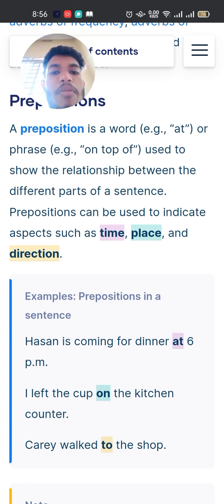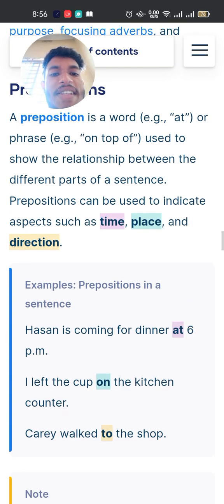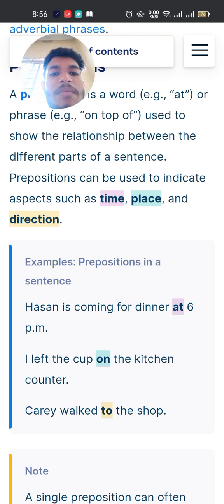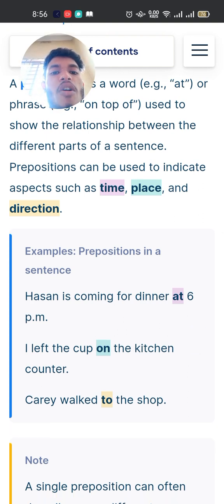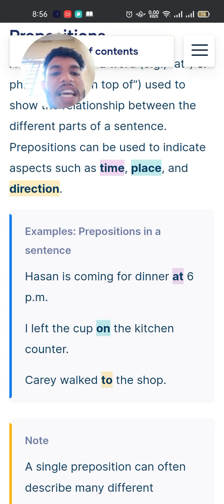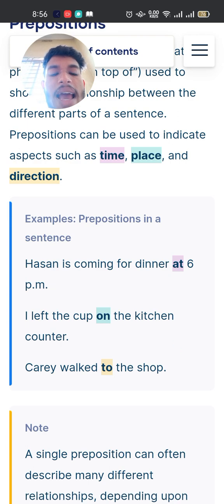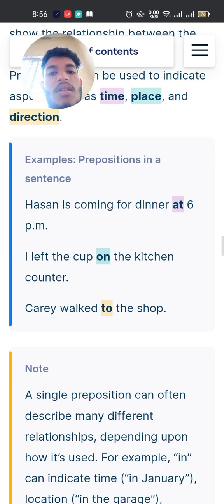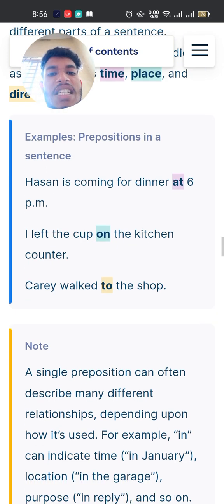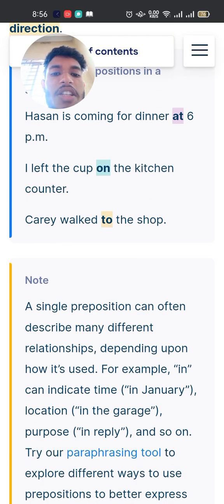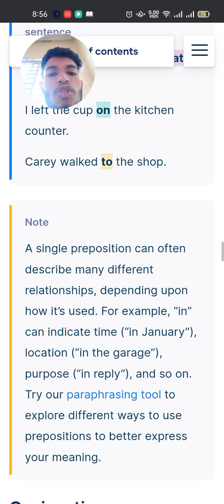Prepositions. A preposition is a word or phrase used to show the relationship between different parts of a sentence. Prepositions can be used to indicate aspects such as time, place, and direction. Examples of prepositions in a sentence: Hassan is coming for dinner at 6 p.m. I left the cup on the kitchen counter. Carry, walk to the shop.